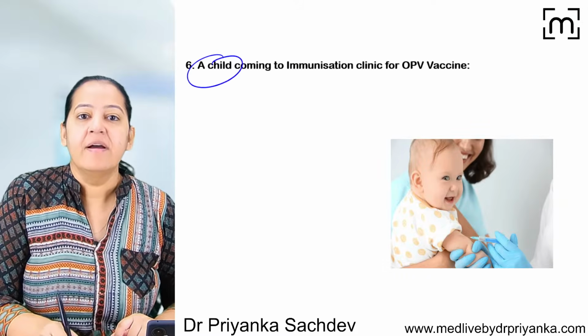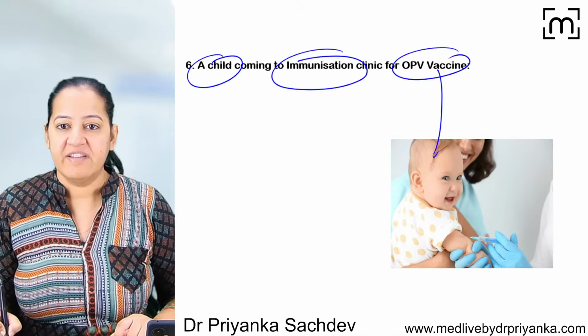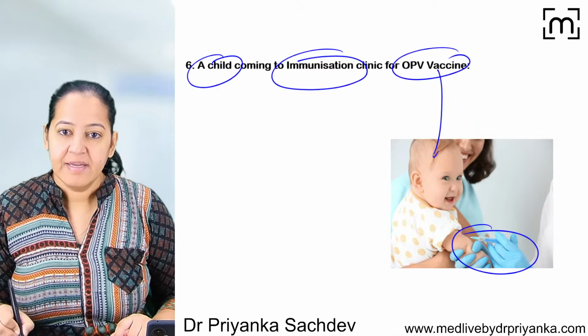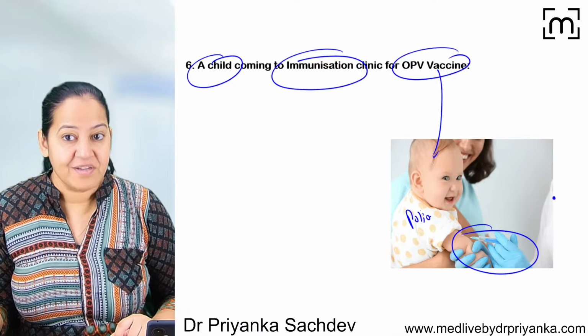There is a child coming to the immunization clinic for OPV vaccination. We are giving the vaccine to the child. What is a vaccine? This child doesn't have polio. But the polio virus is present in the environment.